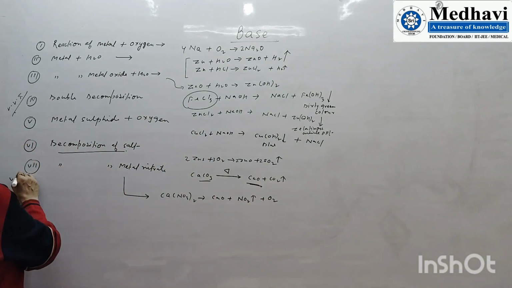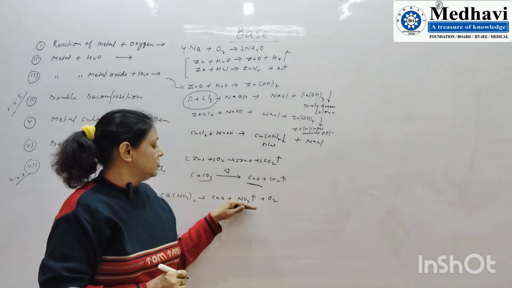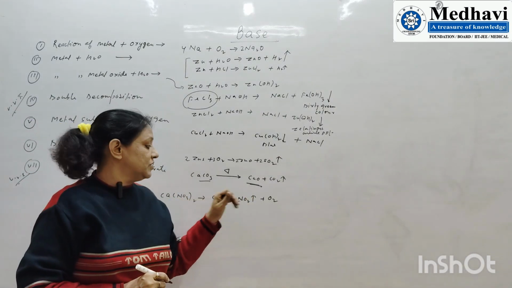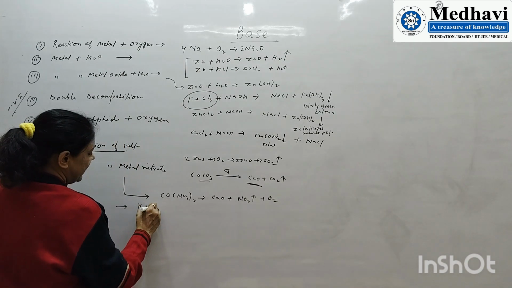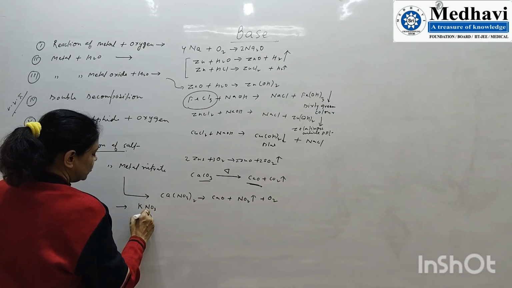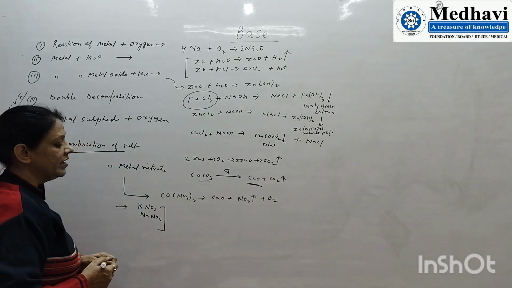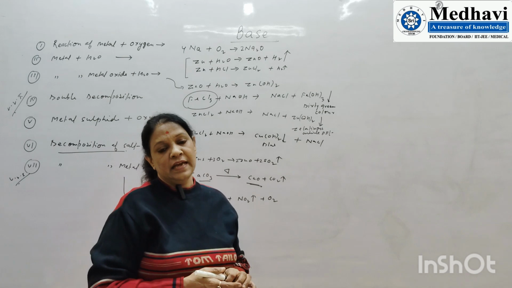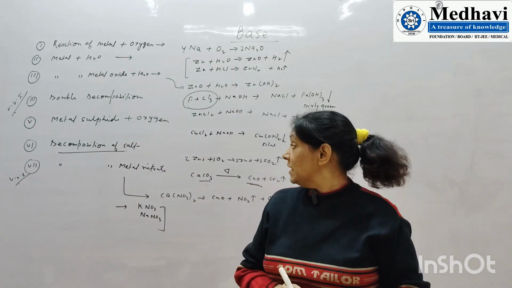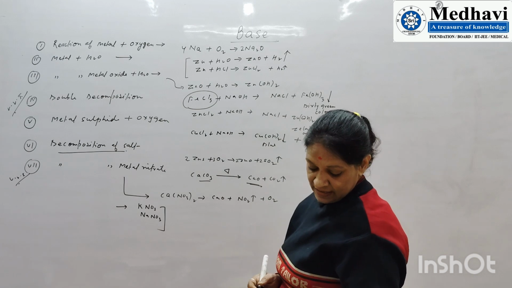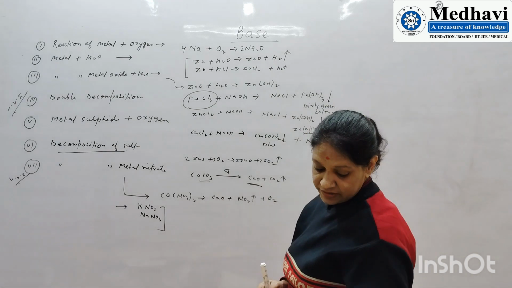This is important because metal nitrates decompose to give oxide, nitrogen dioxide and oxygen, but two metal nitrates, potassium nitrate and sodium nitrate, are stable. They will not decompose to give oxide and nitrogen dioxide gas. So this is the information related to the preparation of bases.